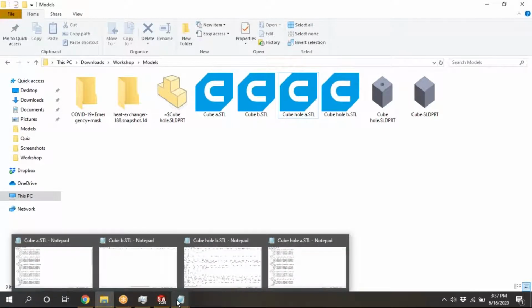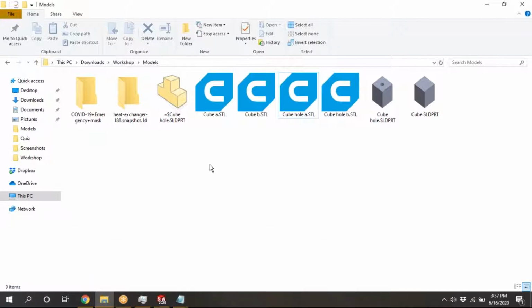This is how you convert any part you draw into STL, and later we can import it into 3D printing software. Before that, we need to convert into a qualitative STL. Qualitative STL means we can save it in binary or ASCII. ASCII file size will be very large. That's why we are going with binary. And for that, we need to look at the options: less tolerance in deviation, less tolerance in angular deviation. Then only we can get the qualitative object.